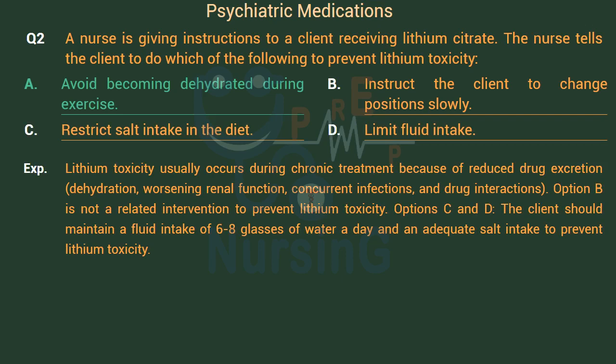Lithium toxicity usually occurs during chronic treatment because of reduced drug excretion, dehydration, worsening renal function, concurrent infections, and drug interactions. Option B is not a related intervention to prevent lithium toxicity. Option C and D, the client should maintain a fluid intake of 6 to 8 glasses of water a day and an adequate salt intake to prevent lithium toxicity.